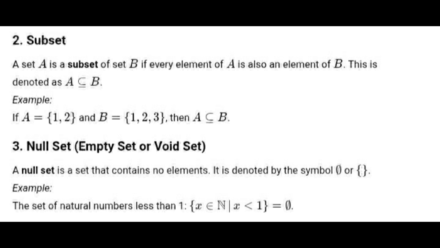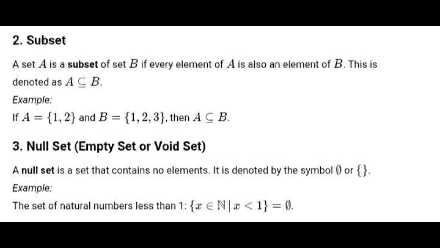Next, subset. Set A is a subset of set B if every element of A is also an element of B. This is denoted as A ⊆ B. Set A is said to be a proper subset of B if every element of A is also an element of B and there is at least one element of B which is not an element of A. We write it symbolically as A ⊂ B. If the latter restriction is removed, A is said to be a subset of B and we write A ⊆ B. Example: if A is {1, 2} and B is {1, 2, 3}, then A is a subset of B.